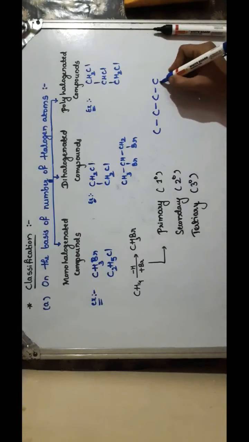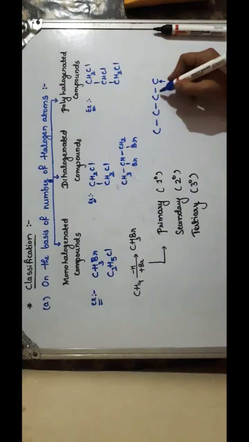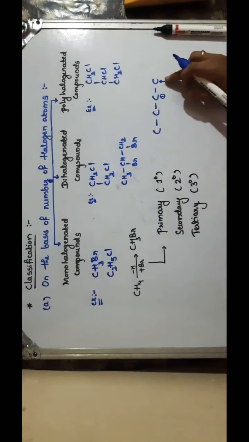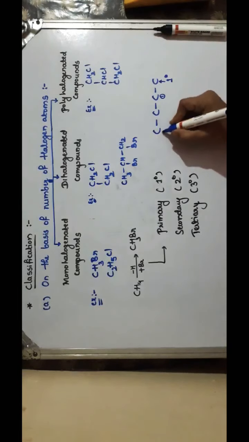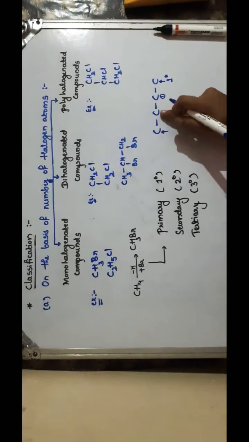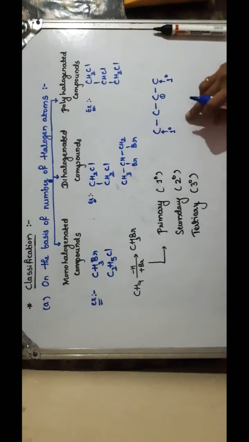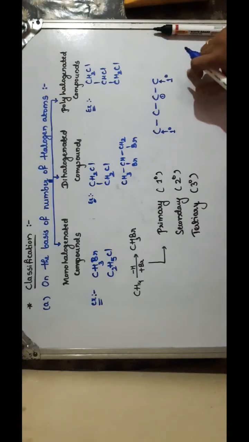This carbon is attached to how many carbon atoms directly? Only one. So this carbon is considered as a primary carbon atom. And the last one is also connected with only one carbon atom, so this is also a primary carbon atom. Terminal carbons are always primary carbons.